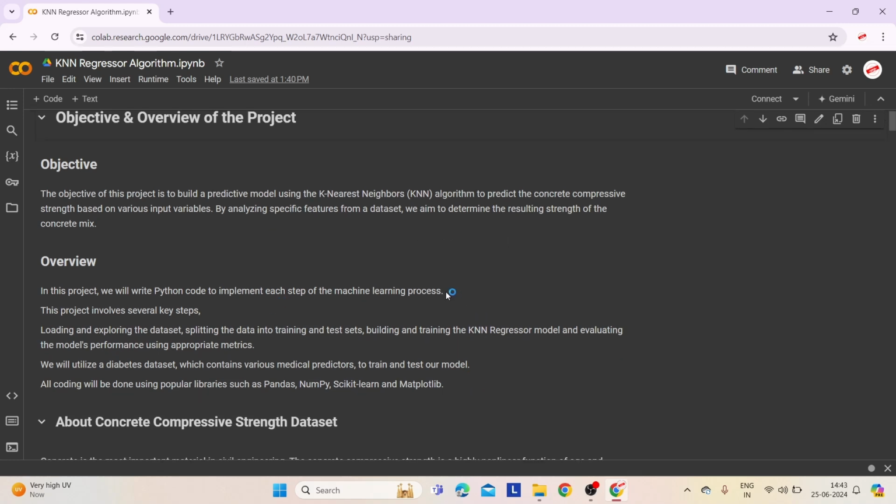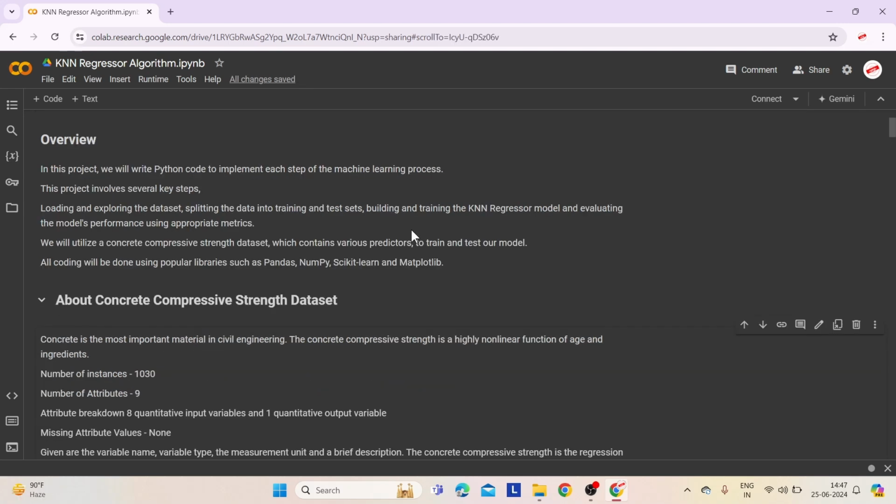Let me give you an overview of what exactly we will be doing in this project. We will write Python code to implement each step of the machine learning process. This project involves several key steps: loading and exploring the dataset, splitting the data into training and test set, building and training the KNN Regressor model, and evaluating the model's performance using appropriate metrics. We will utilize a concrete compressive strength dataset which contains various predictors to train and test our model. All coding will be done using popular libraries such as Pandas, NumPy, scikit-learn, and matplotlib.